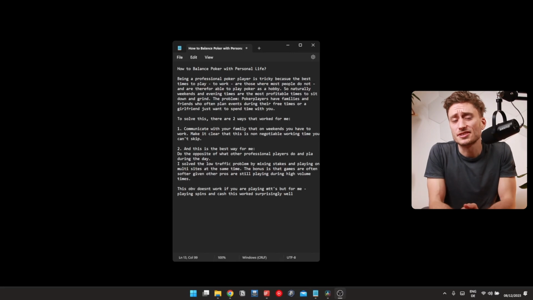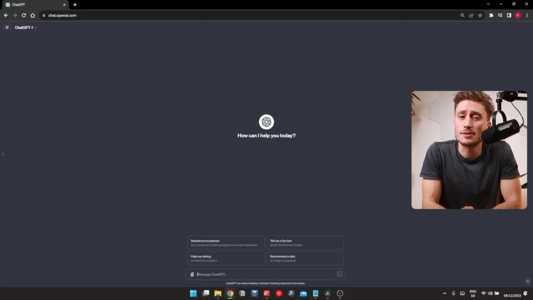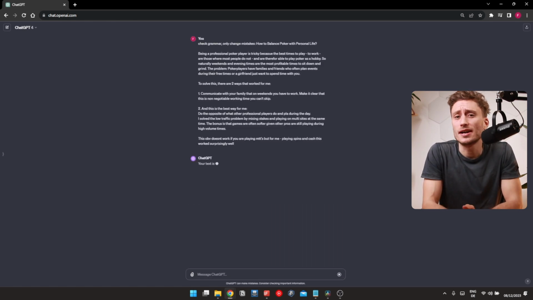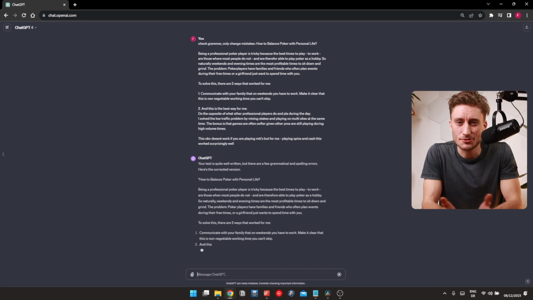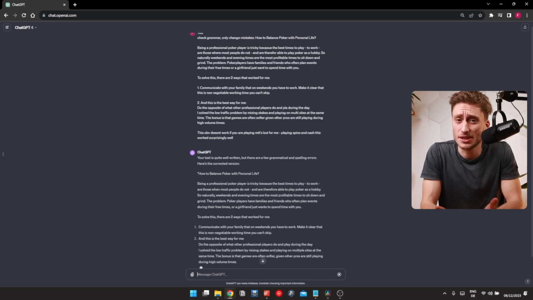Now once I'm done with this raw script, I always use the same ChatGPT prompt. Check grammar, only change mistakes. The goal here is for AI to just fix the grammar but not change the way I was scripting it. I don't want to sound like a robot or have to use words I don't even know the meaning of myself.